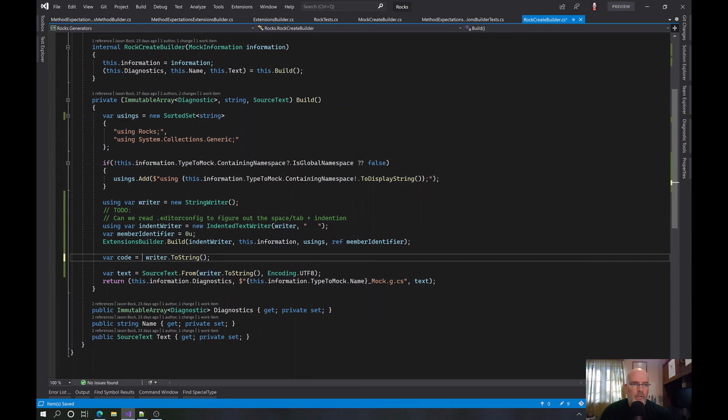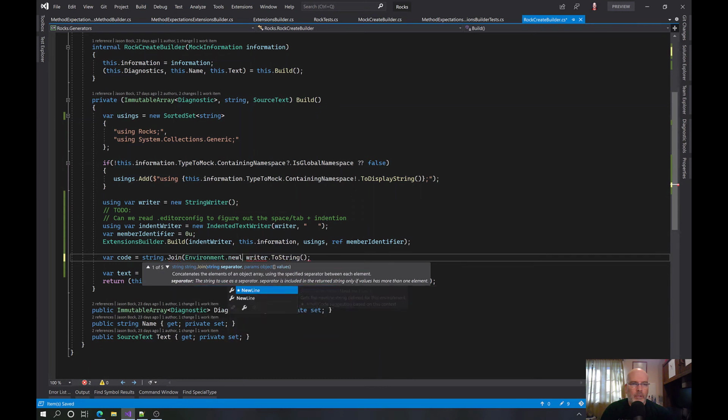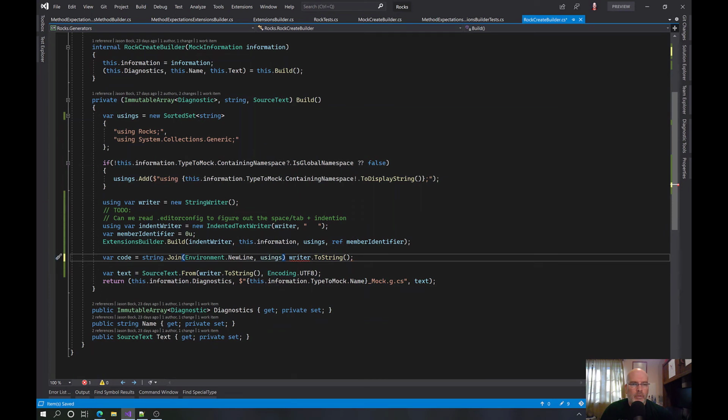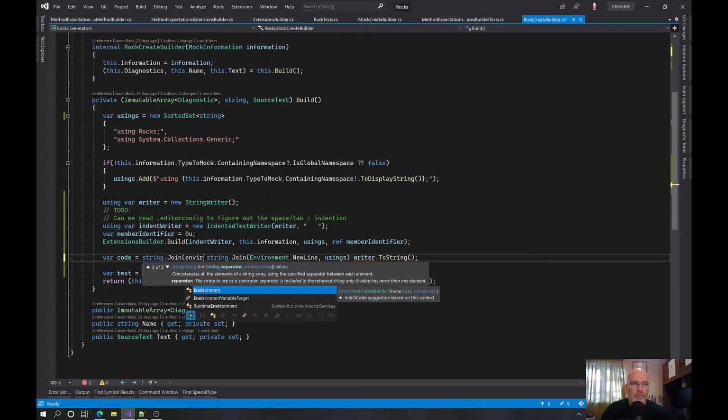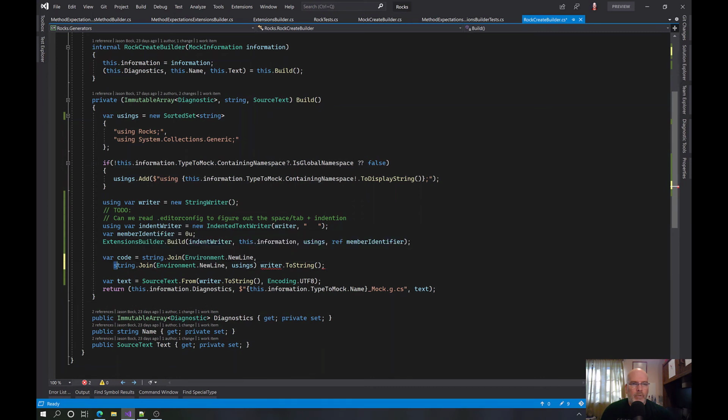So we can say string.join of environment new line usings, and then we can join that together, string.join of environment new line of that plus whatever we created in the code. And that would give us all the junk plus the usings at the top. There's probably optimizations here they can do with the string building, but that's good enough for now.